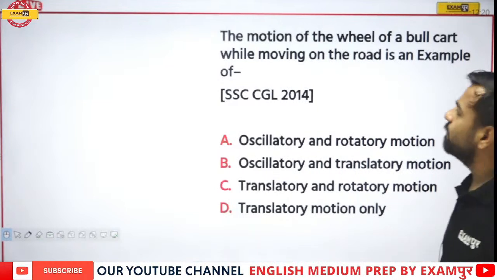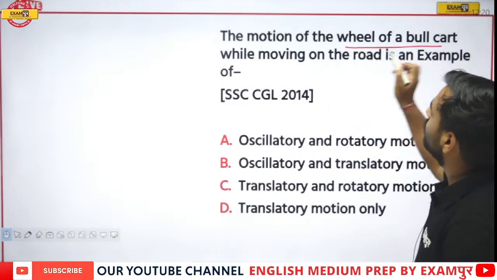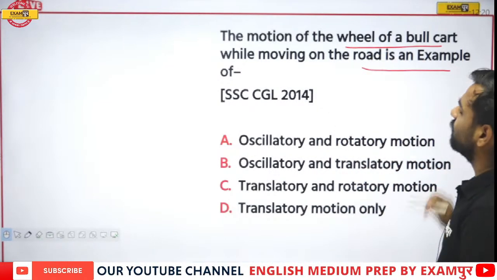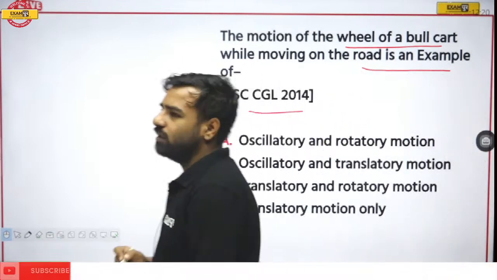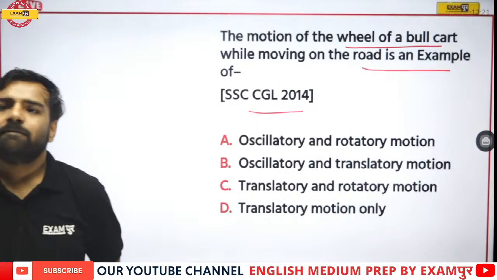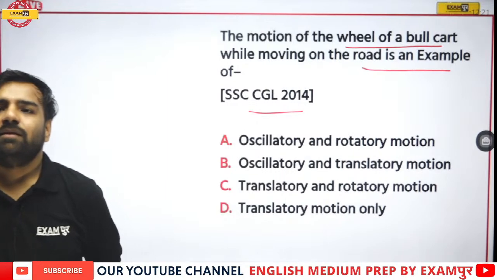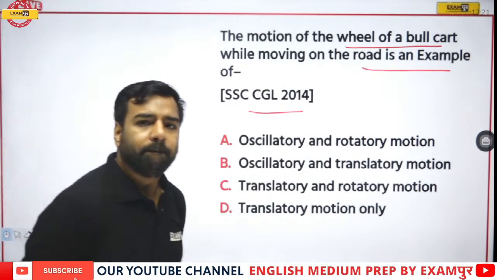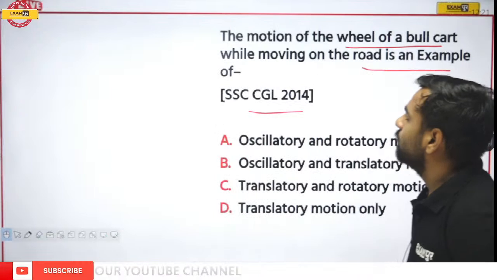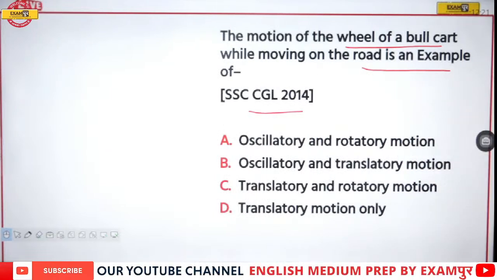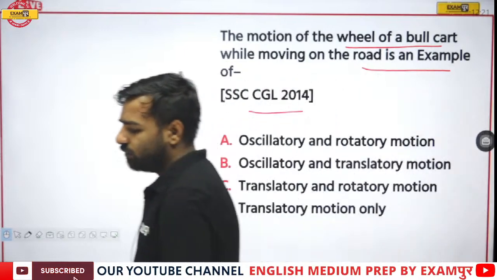So there's the next question. The motion of a wheel of a bullock cart while moving on the road is an example of dash. Now this is from CHSL 2014. Waiting for the answer.